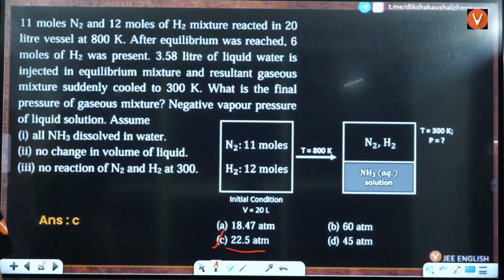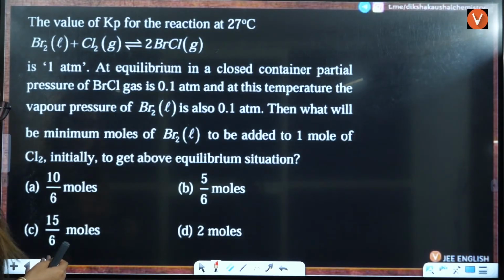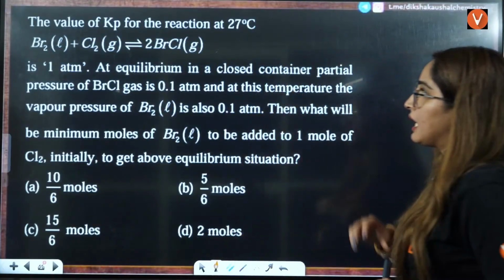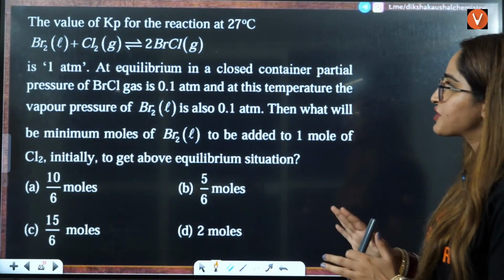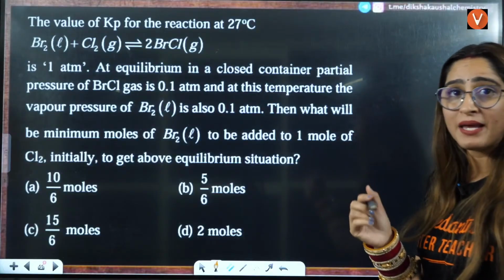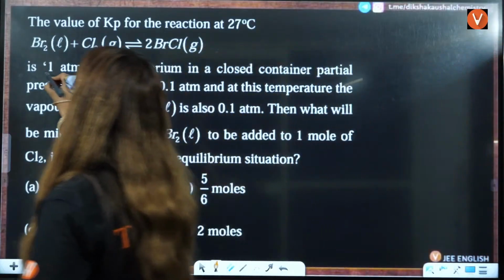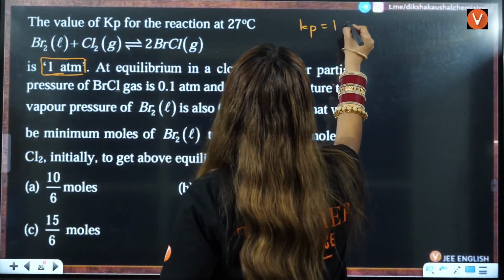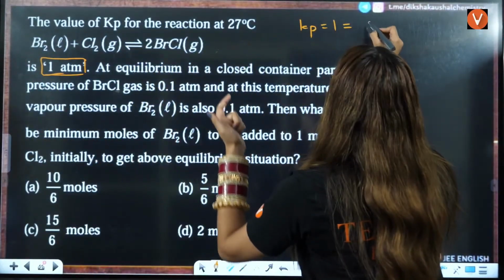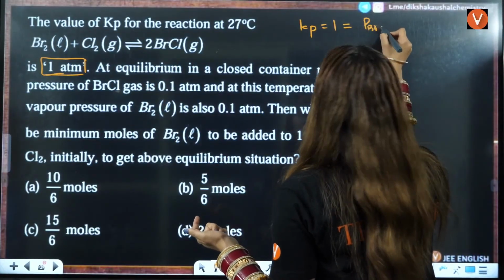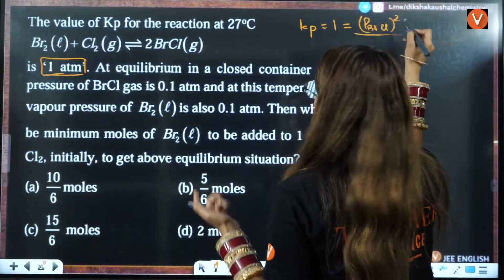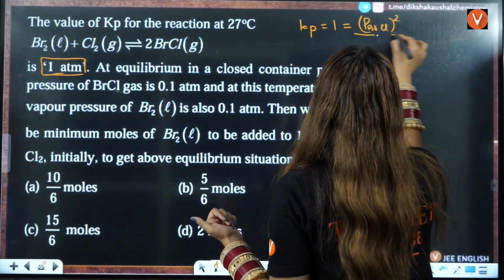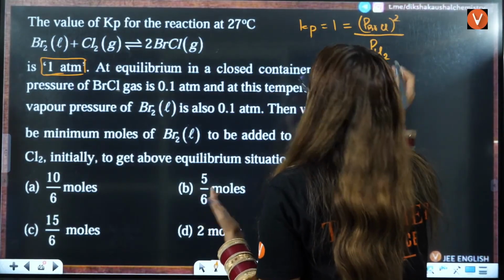Okay, next, let us see. Next question. The value of Kp for the reaction is given to you, that is 1 atmosphere. We also know that Kp equals the pressure of BrCl raised to the power 2, divided by the pressure of Cl2. At least write what you know.